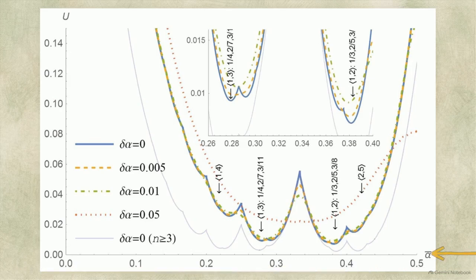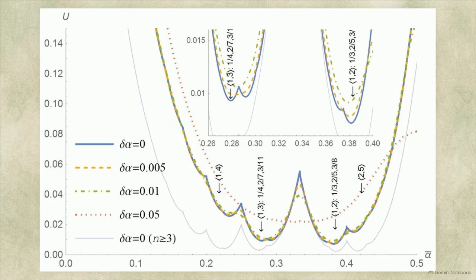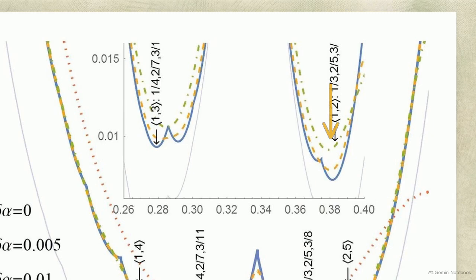The horizontal axis is the initial angle, and the vertical axis is the mechanical energy cost. When a plant's genetic precision is low, the energy cost curve remains relatively smooth and undifferentiated. But as genetic precision increases, the landscape changes drastically. Sharp peaks appear along the solid blue curve, exactly at rational fractions, representing divergence angles that require substantial energy. To survive, natural selection pushes the plant's biology down into the deep valleys between these peaks, seeking the lowest possible energy state.